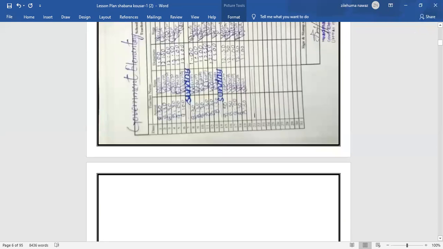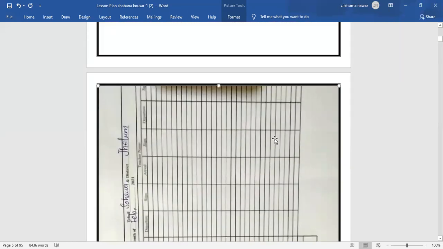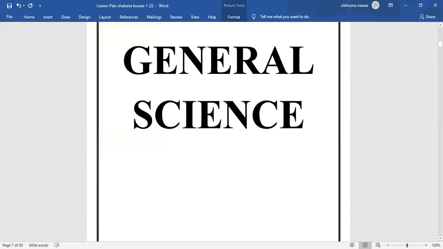The other thing you need to mention is your school name, like government elementary girls higher secondary school, whatever your village is, and then your tehsil and your district. You can also do the teaching practice in a private school if they allow you. So don't worry about this, and go and do teaching practice in a private school or a local government school. They will be fine. So here I'm going to show you how you can make the 40 lesson plans.